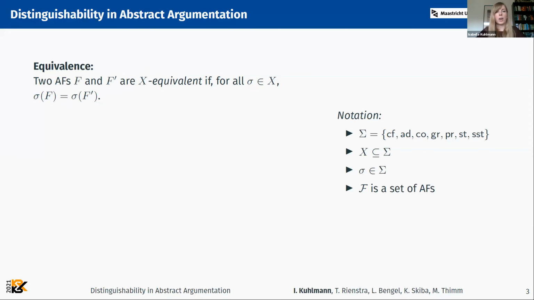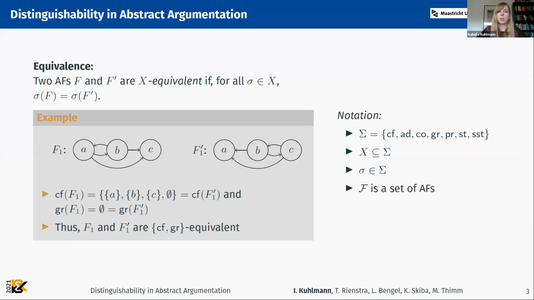So now, before I go ahead and formally define distinguishability, I'm going to define what we used as equivalence. So two argumentation frameworks, F and F prime, are called X equivalent, with X being a set of semantics, if for all sigma in X, the sigma extensions of the two frameworks are the same.